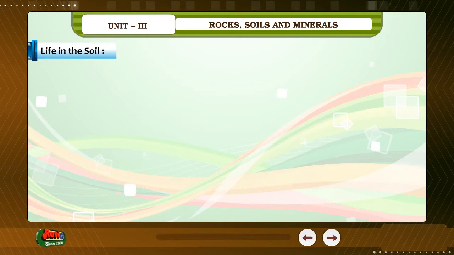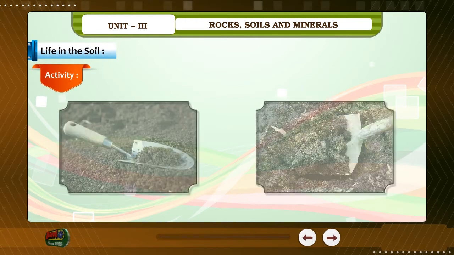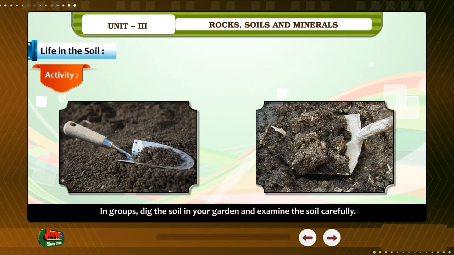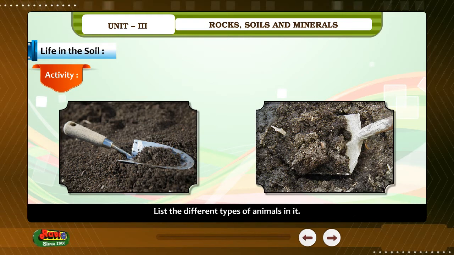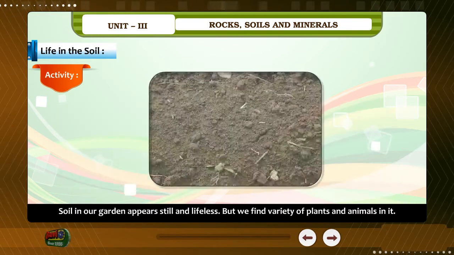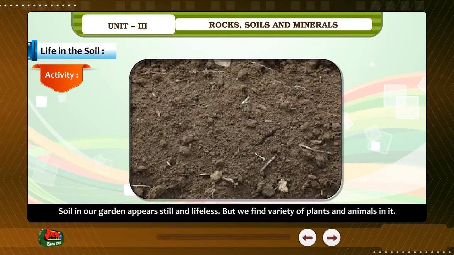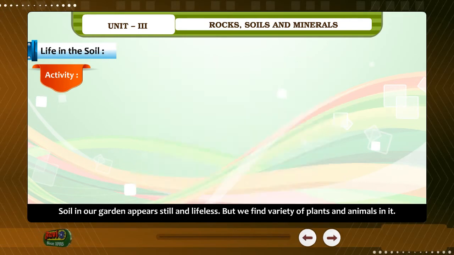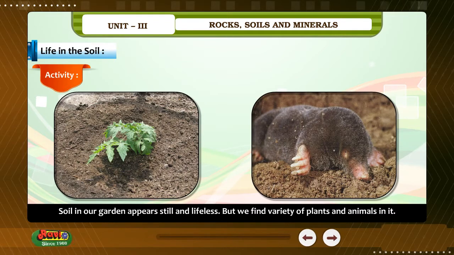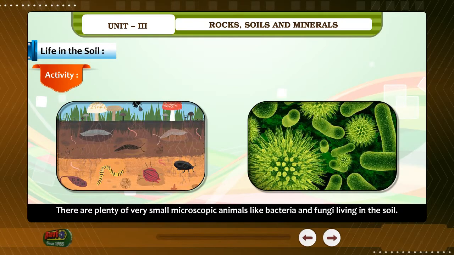Life in the soil. Activity. In groups, dig the soil in your garden and examine the soil carefully. List the different types of animals in it. Soil in our garden appears still and lifeless, but we find a variety of plants and animals in it. There are plenty of very small microscopic organisms like bacteria and fungi living in the soil.